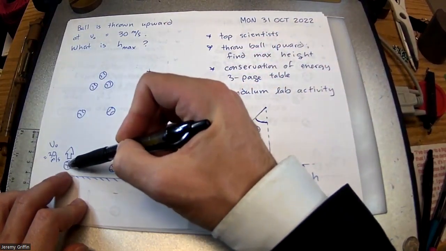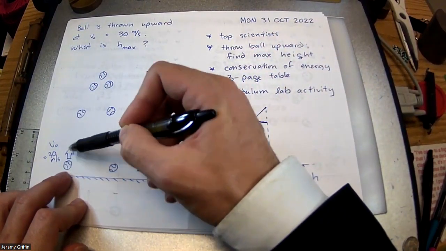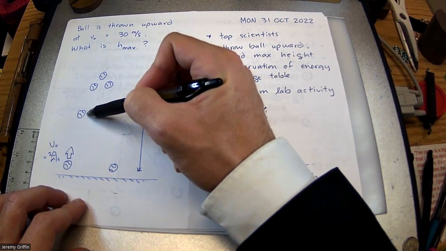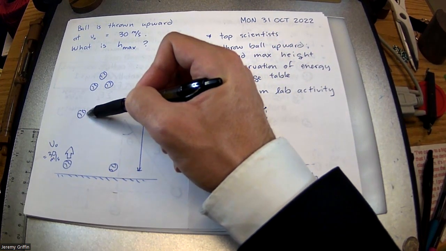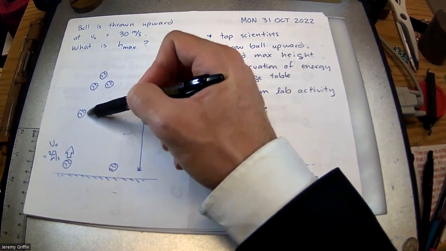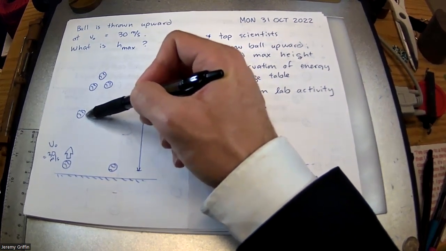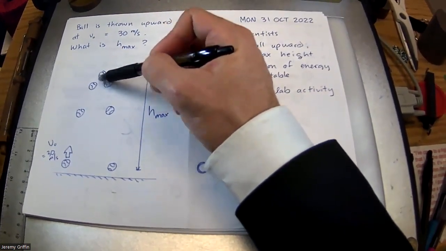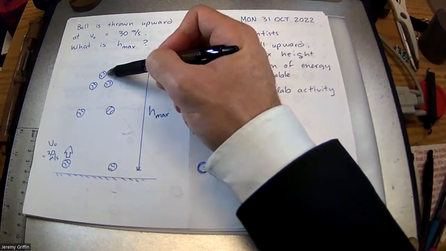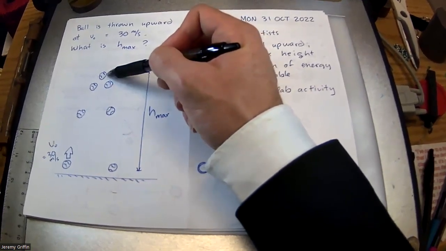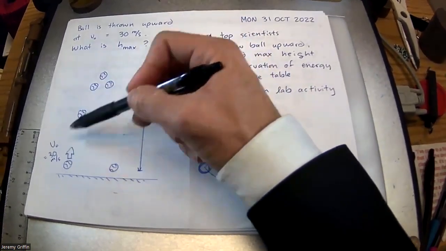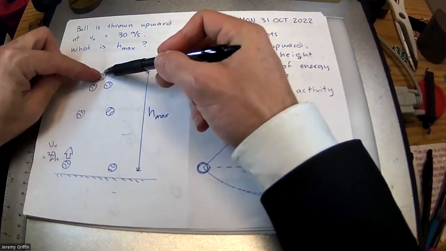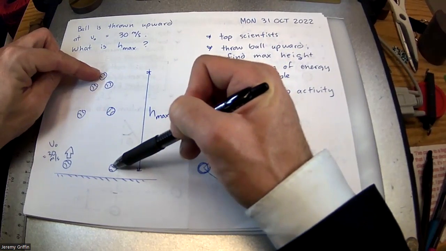If you throw the ball up at 30 meters per second, how fast is it going after 1 second? 20 meters per second, right? Doesn't it lose 10 meters per second every second, as long as you're on Earth? So now it's 20 meters per second. Here it's going 10 meters per second. Here, how fast? 0. So that would be the peak, if you throw it straight up. So it takes 3 seconds to reach the peak. Would it also take 3 seconds to crash back down to the ground?